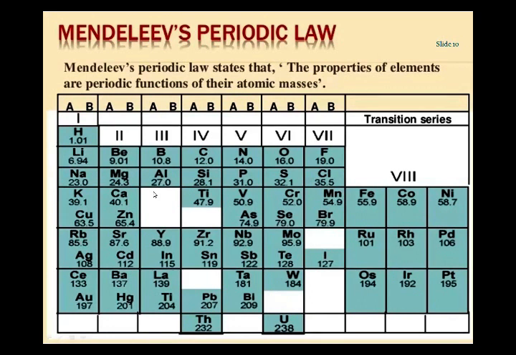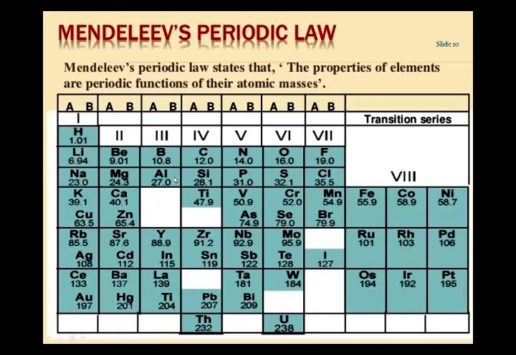I am repeating again. To place similar elements in the same groups, Mendeleev had to leave certain empty spaces in the table. For example, next to calcium, atomic mass 40, should be titanium with atomic mass approximately 48, but the properties of titanium resemble silicon, having atomic mass 28, instead of aluminum.